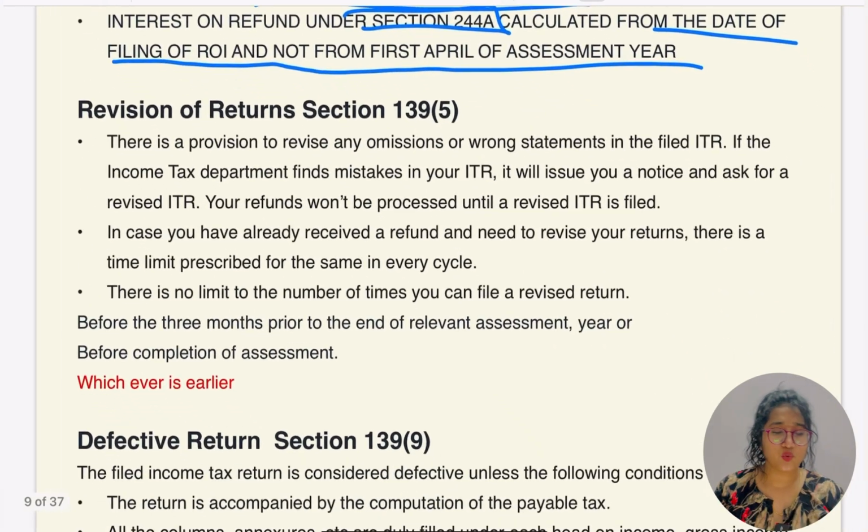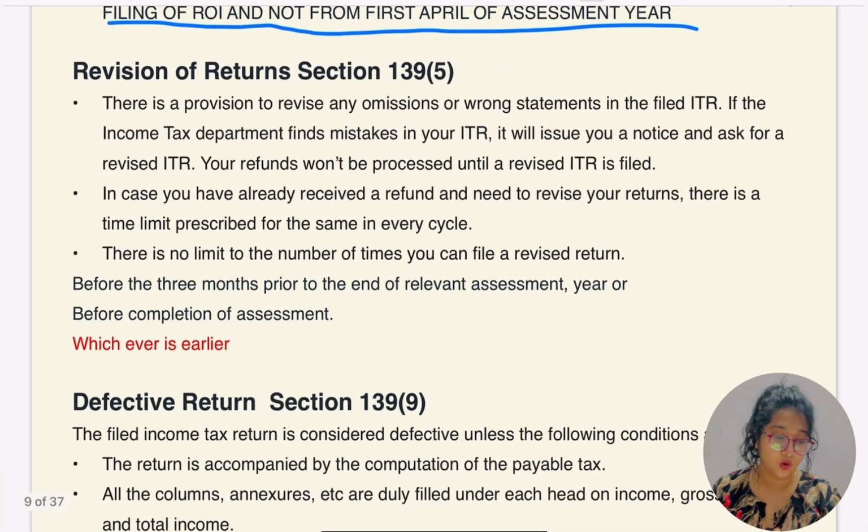So let's go for section 139 subsection 5, revision of return, the revised return. Is it possible for an individual to revise the return? Yes, they can revise the return, but for revising the return one should definitely file the return on or before the due date. Okay, once you have filed the return, you can revise the return multiple times, again and again.